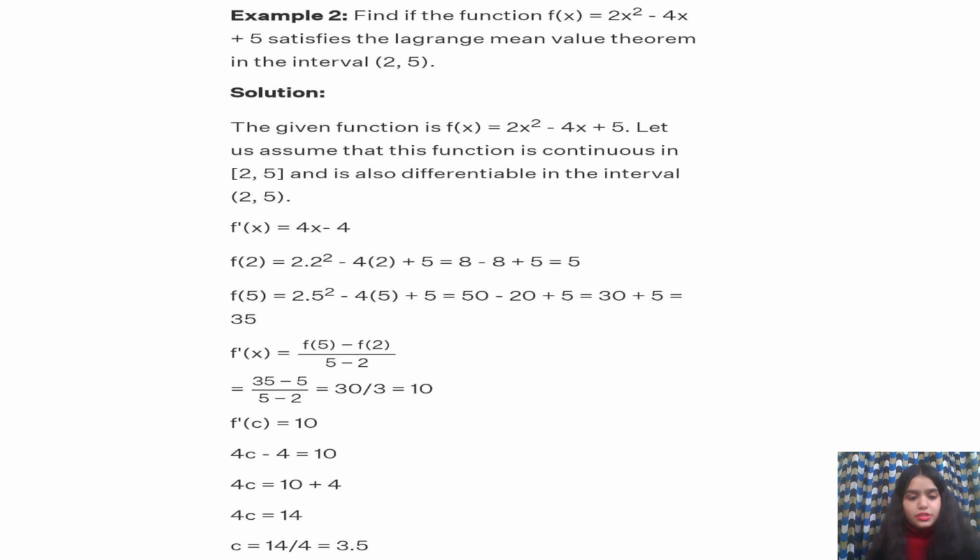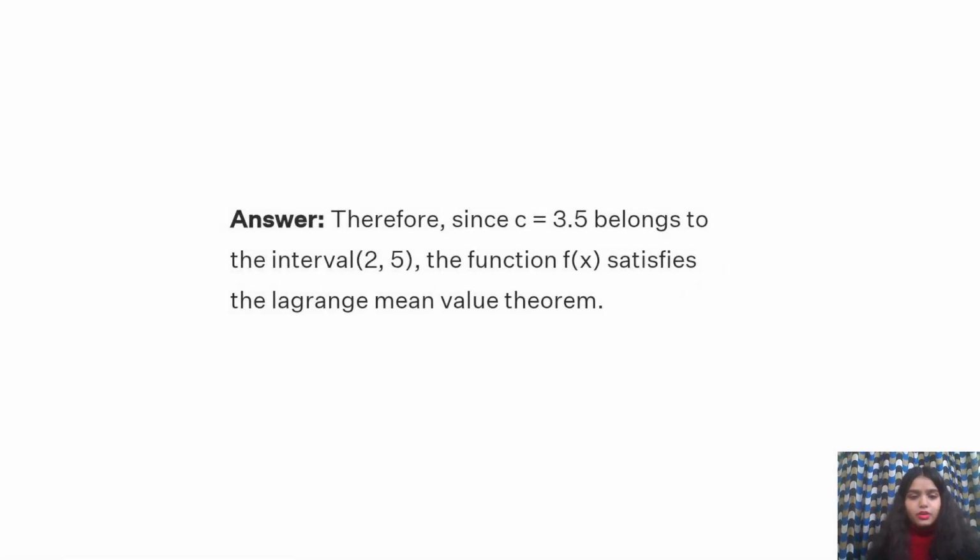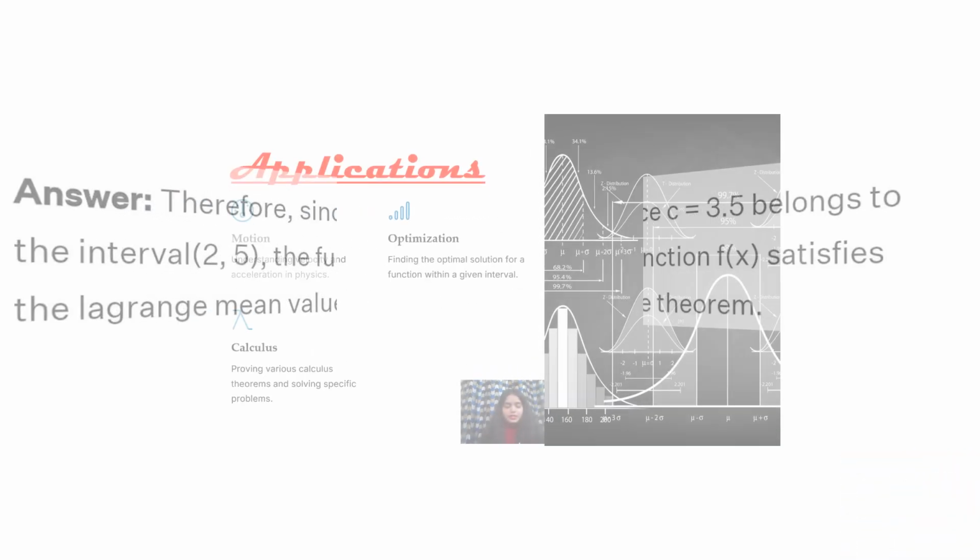Then we used the formula at point c and found the point c, which is 3.5. So our final answer is: since c equals 3.5 belongs to the open interval 2 comma 5, the function f of x satisfies Lagrange's mean value theorem.